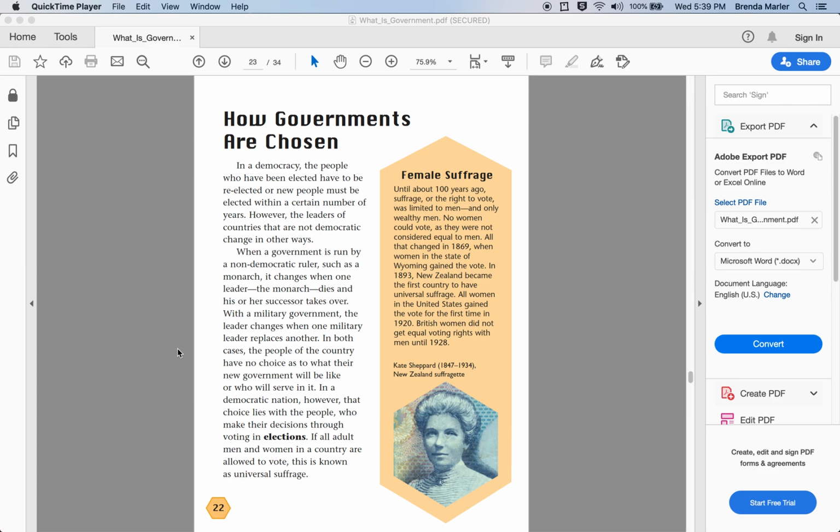In 1893, New Zealand became the first country to have universal suffrage. All women in the United States gained the vote for the first time in 1920. British women did not get equal voting rights with men until 1928. In the picture, we see Kate Sheppard, 1847 through 1934, a New Zealand suffragette.